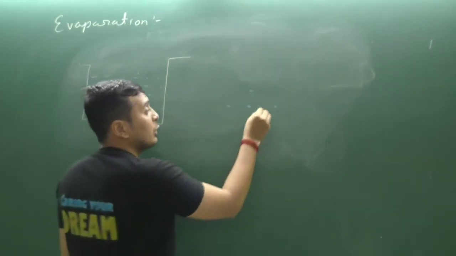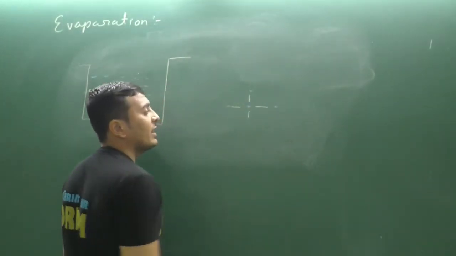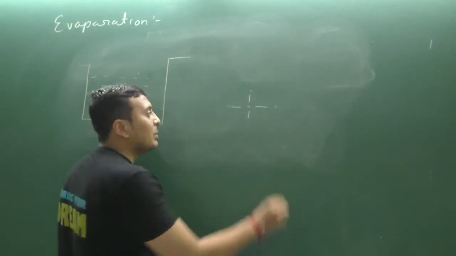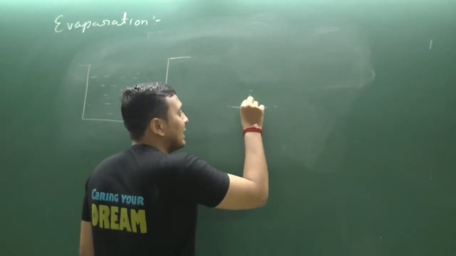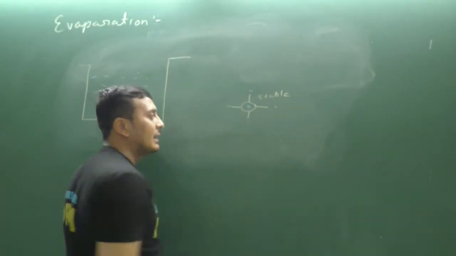So there is a force of attraction, and an equal amount of force of attraction from all the sides. It means this particle is stable. This particle is stable. Clear?